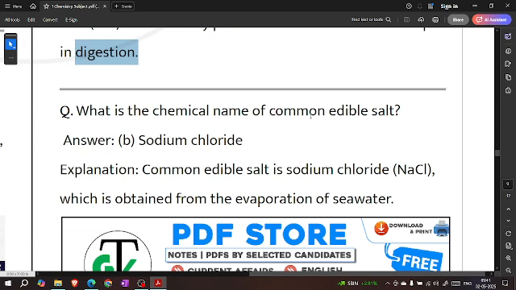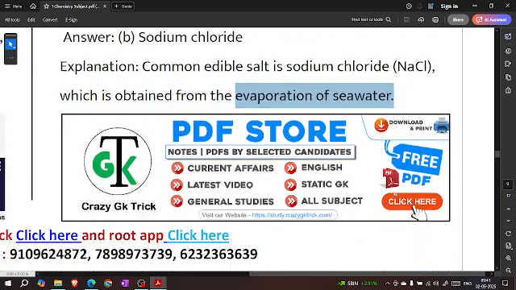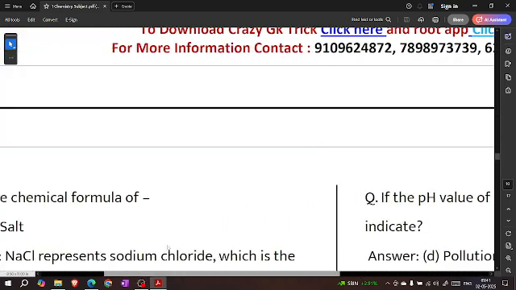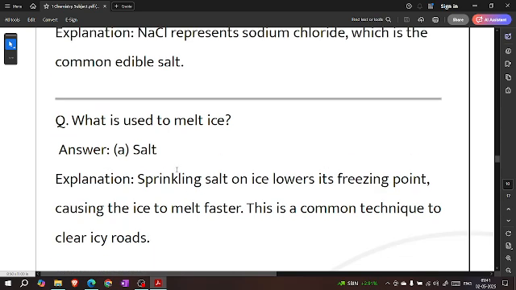What is the chemical name of the common edible salt? Sodium chloride. Common edible salt is sodium chloride, NaCl, which is obtained from the evaporation of seawater. NaCl is the chemical formula of salt. NaCl represents sodium chloride, which is the common edible salt.